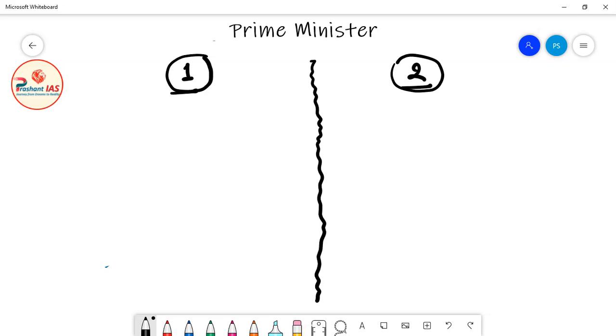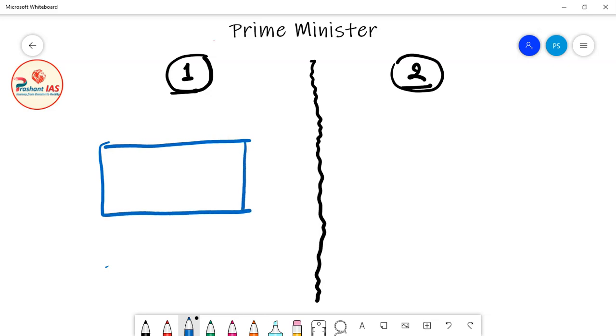So first of all, I will explain to you what the first school of thought says. Friends, let's suppose that this is Council of Ministers. This blue rectangle which I am drawing on the screen is Council of Ministers, and all these blue dots are ministers. They represent three categories of ministers: cabinet ministers, ministers of state independent charge, and deputy ministers. And this red dot represents the Prime Minister of India.